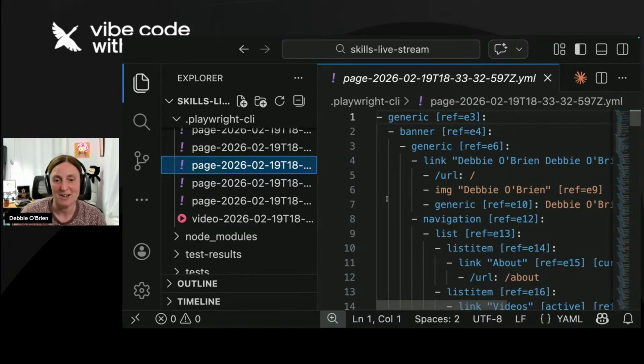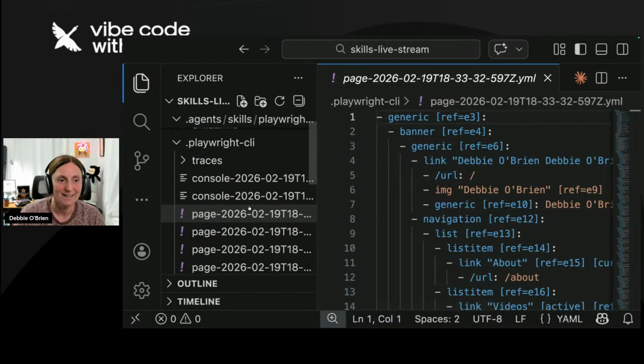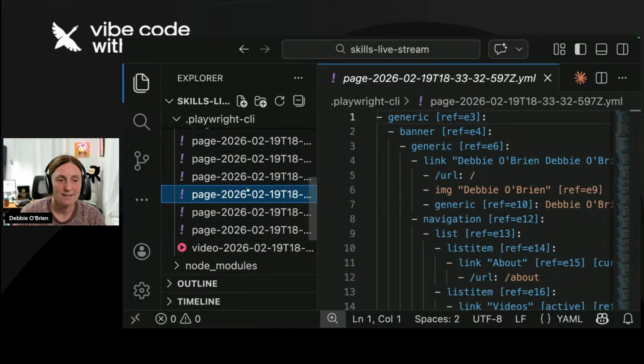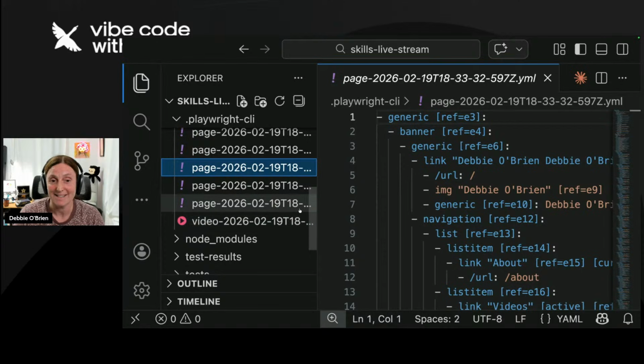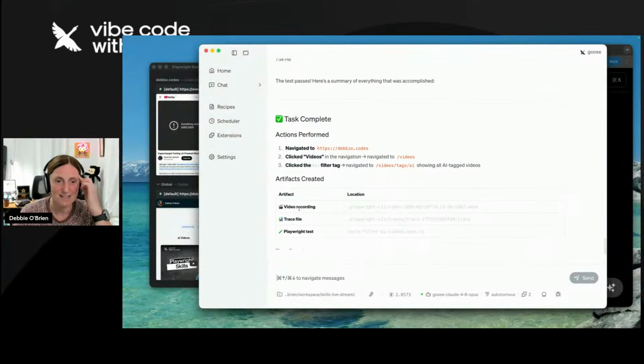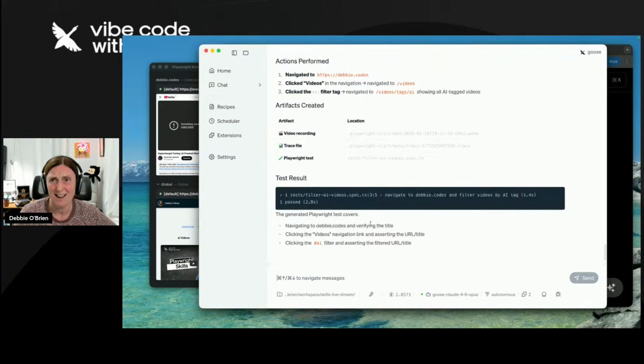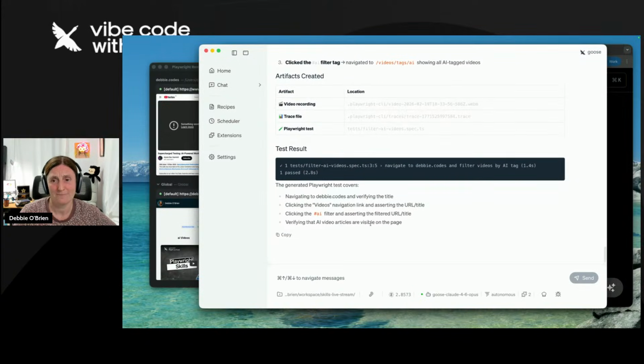Okay, let me then go back to our agent Goose. And I'm going to show you two things. You can see here, we've now got traces and we've now got video. Let's go back over to Goose, and you see the task is complete. Thank you, Goose. The task is complete, the actions performed. It navigated to w.codes, it clicked videos, it clicked the AI filter tag, it recorded a video, it recorded a trace, and it recorded a Playwright test. Oh my God. Isn't that just amazing? One test, one passed.